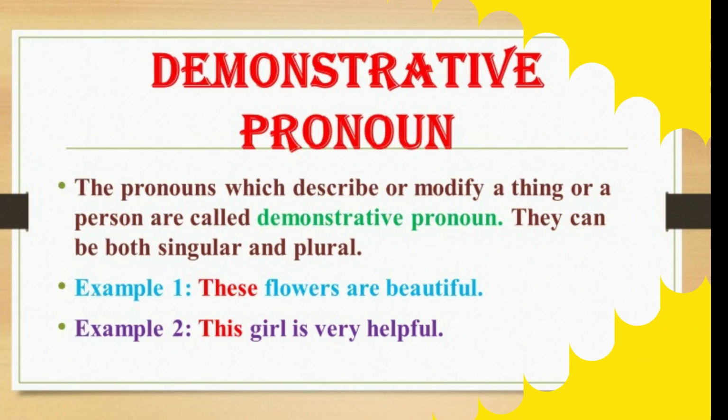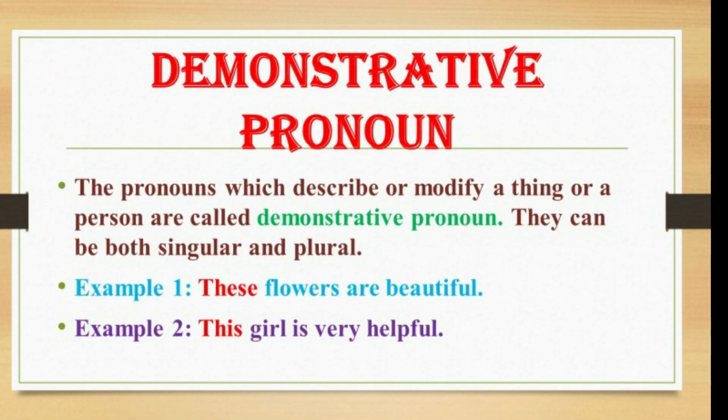Demonstrative pronoun. The pronouns which describe or modify a thing or a person are called demonstrative pronouns. They can be both singular or plural. For example, these flowers are beautiful. This girl is very helpful. In these sentences, these and this are demonstrative pronouns.